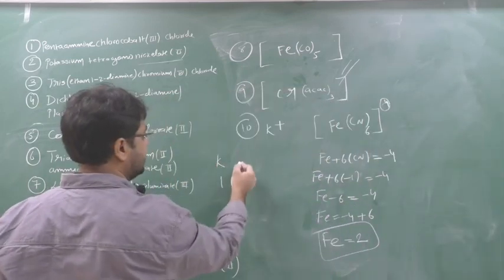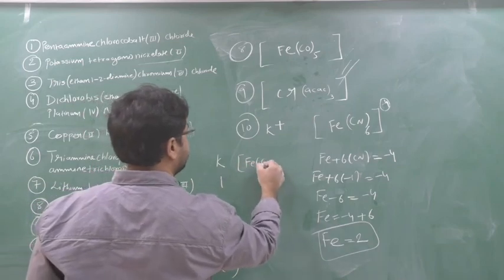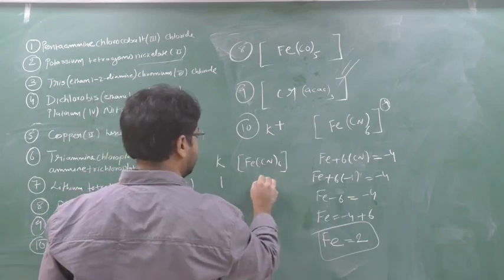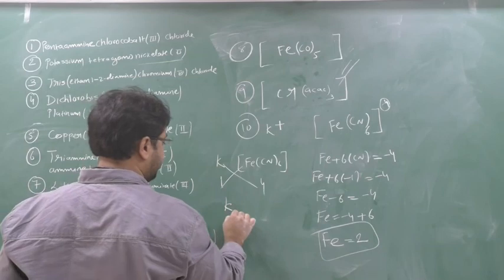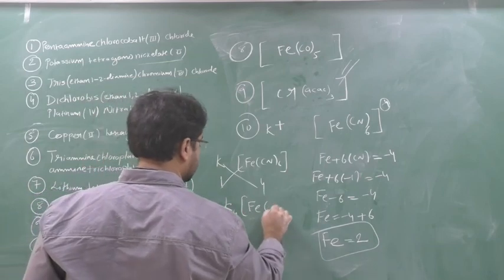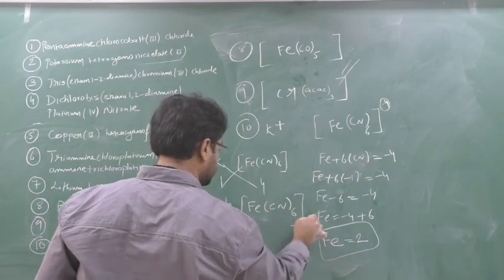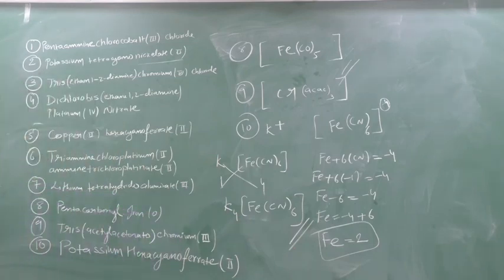This is K, which is 1. This is Fe(CN)6 minus 4. So the answer will be K4Fe(CN)6. This will be your answer. K4Fe(CN)6, potassium hexacyanoferrate(II). So in this way this type of question should be solved. I hope you are understanding.